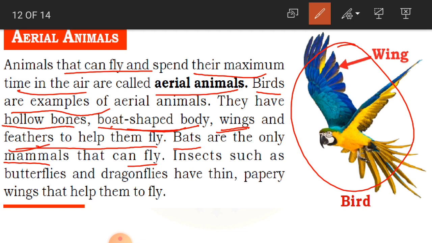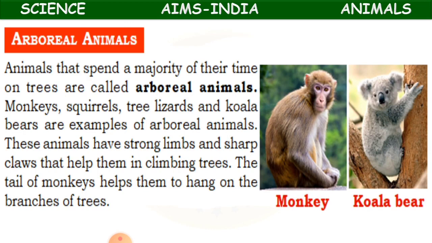Insects such as butterflies and dragonflies have thin, papery wings that help them to fly. So have you observed, children, butterfly wings or dragonfly wings? They are very delicate and thin. Because of this, they also can fly in the air. Clear, children? So this is about aerial animals.